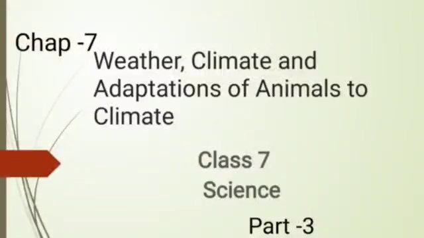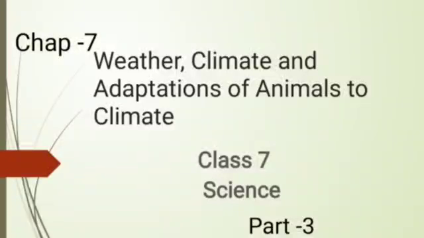So what is weather? Weather is the day-to-day condition of the atmosphere at a place with respect to temperature, humidity, rainfall, wind speed, etc. And what are the elements of the weather?